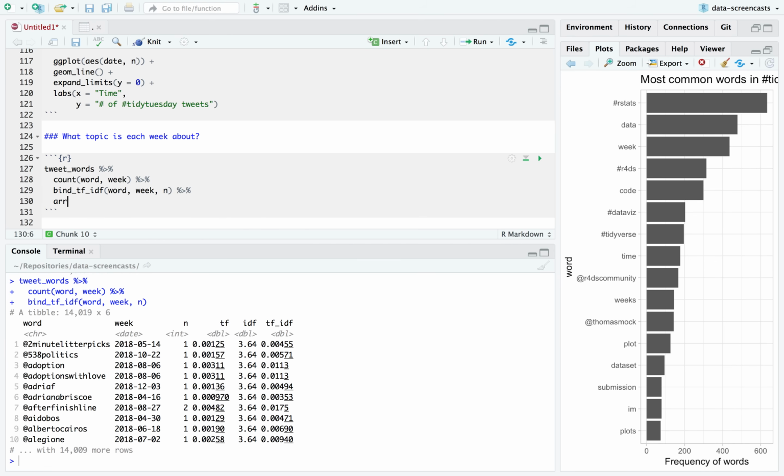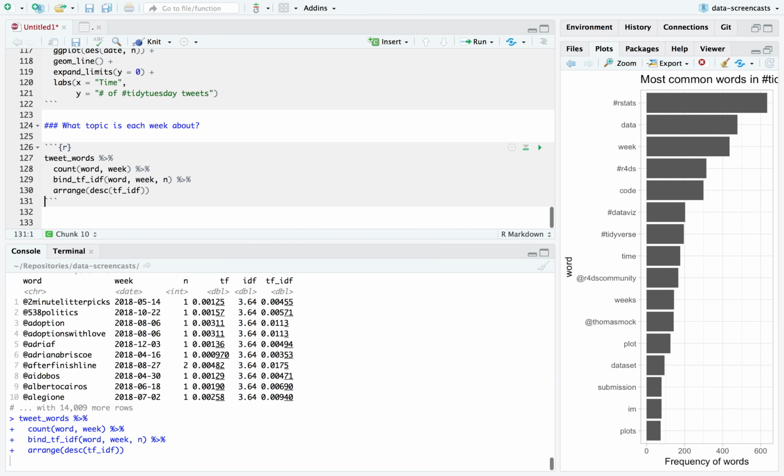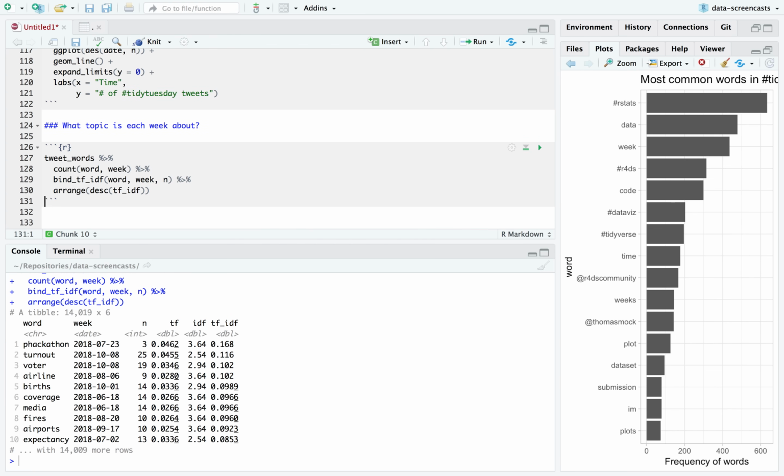And let's see how it looks. What I can say is descending TFIDF. Which words are most specific to particular weeks? All right. So what we see is, for example, the term P-hackathon. I'm guessing that never occurred except in this one week where that was the topic.